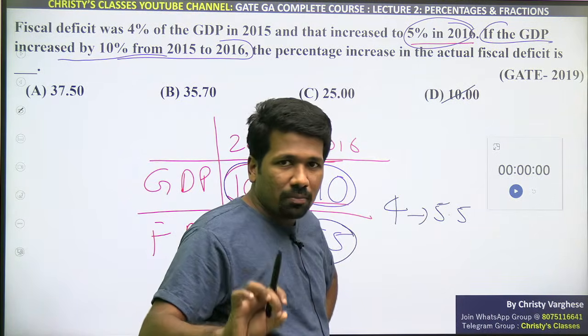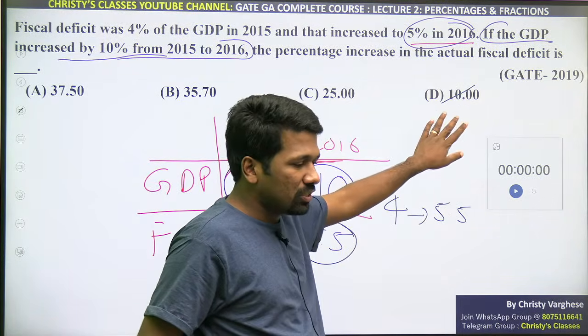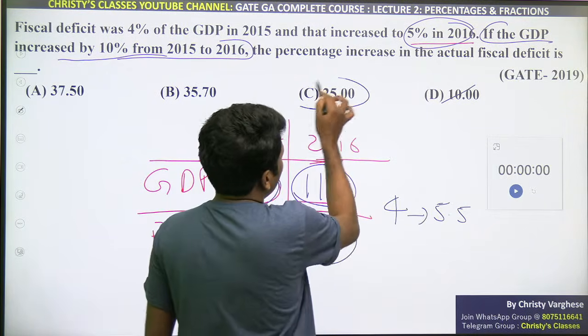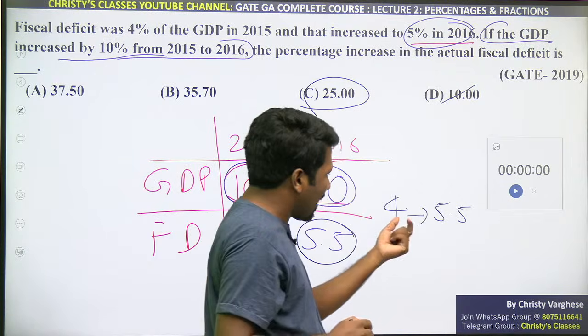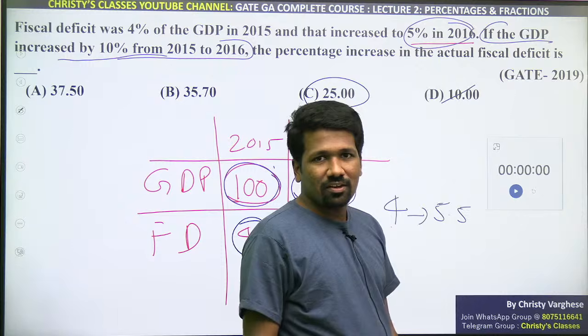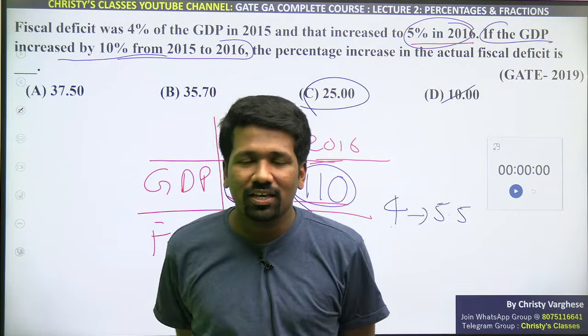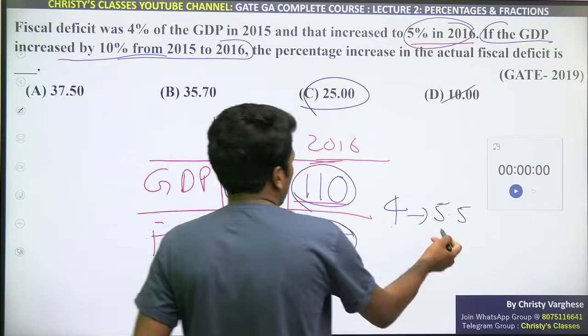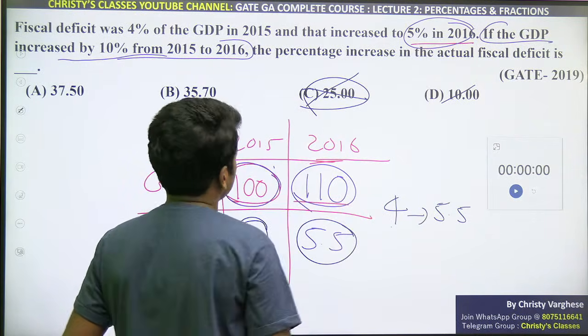As many of you are beginners, I am telling how to use options. Otherwise, you don't have to do it this way. I will tell you that also. Can 25 be the answer? If we add 25% of 4, will we get 5.5 or not? That is the meaning of finding 25% of 4. Half of 4 is 2, half of 2 is 1. Add 1 and we get 5, not 5.5. So this is also wrong.